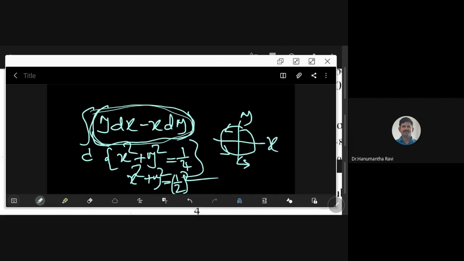Green's theorem means when it is only a closed curve, then you can think about a double integral. Now, similarly, a surface integral can be evaluated by either reducing it into a double integral or a triple integral. Please remember this one.